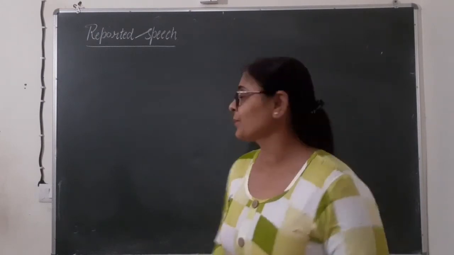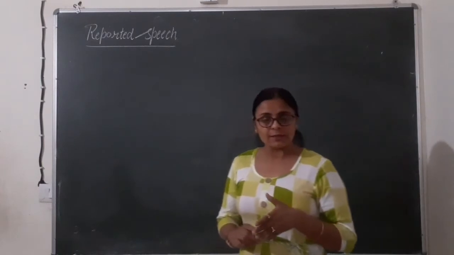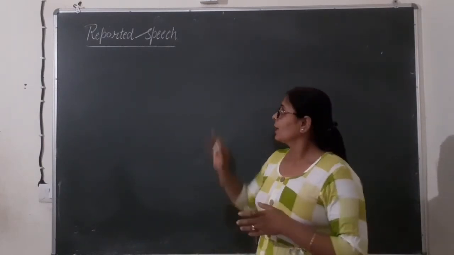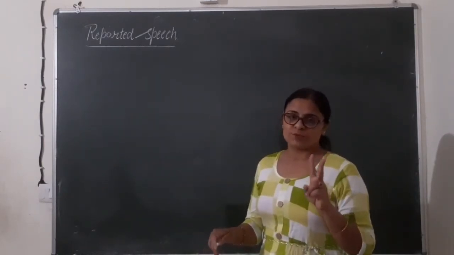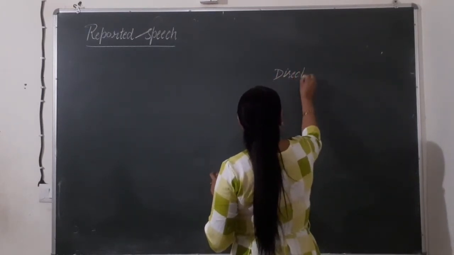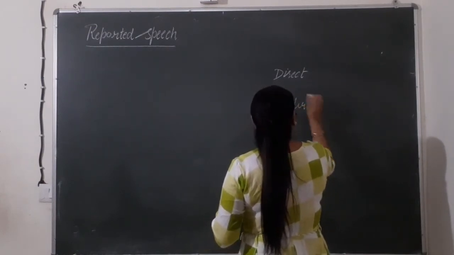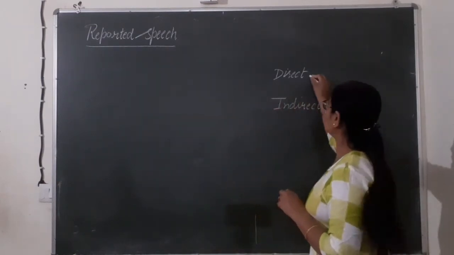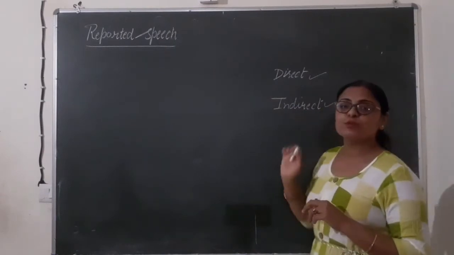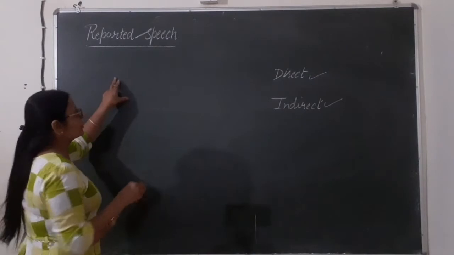So let's start. Basically, reported speech, also known as direct and indirect or narration, has two ways of speech. First is called direct and second is known as indirect. As the name suggests, direct and indirect, that's why it is also known as direct speech and indirect speech. Let's see what is direct speech.